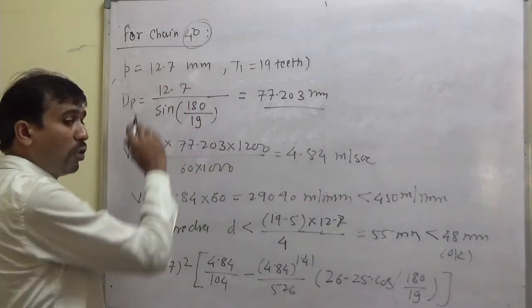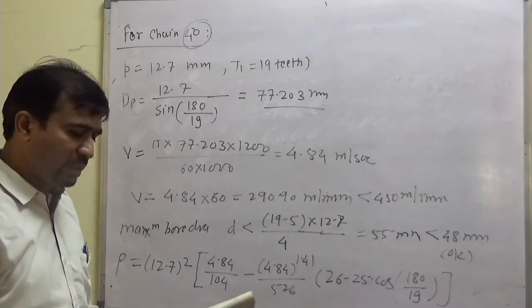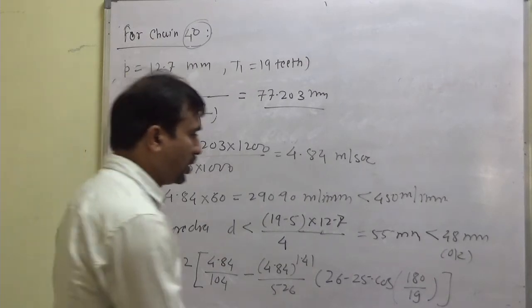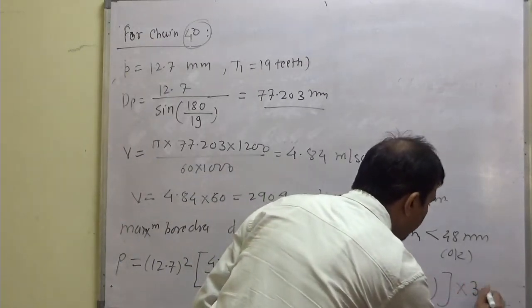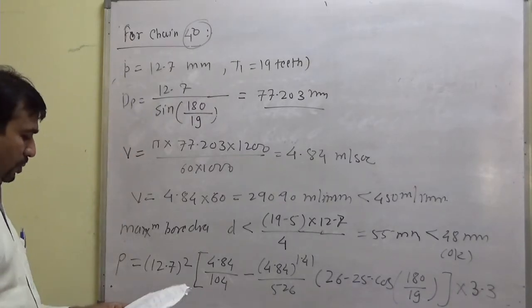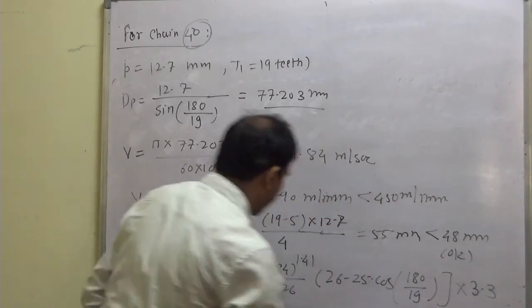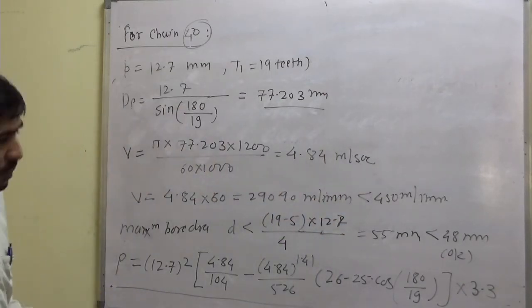We have selected quadruple strand for chain number 40. So Kc for quadruple strand you can see in the table, that is 3.3. So after calculating this complete, you will get the power capacity.